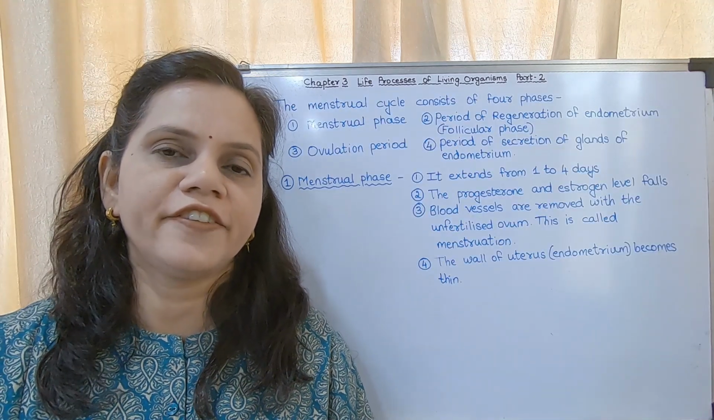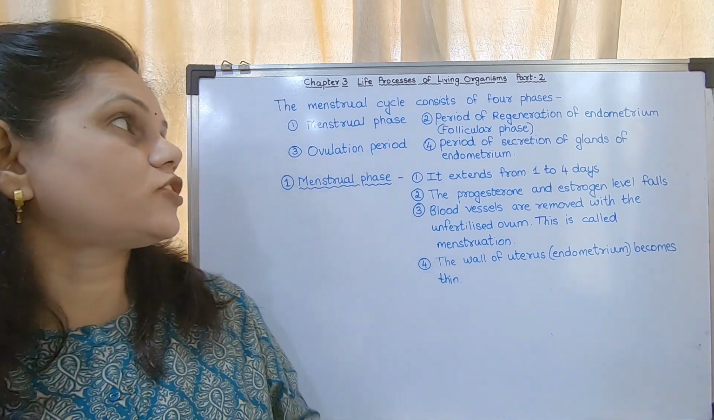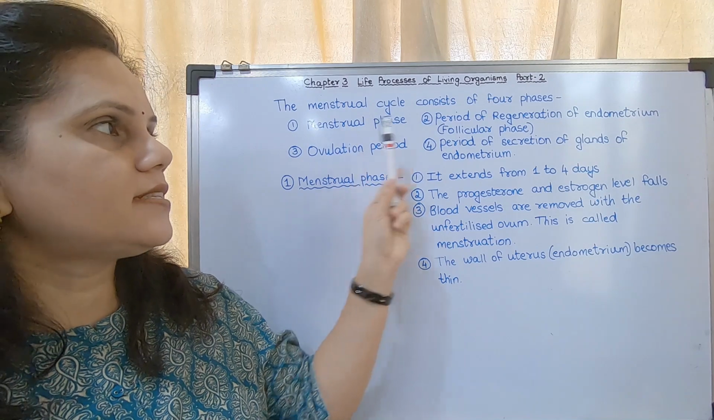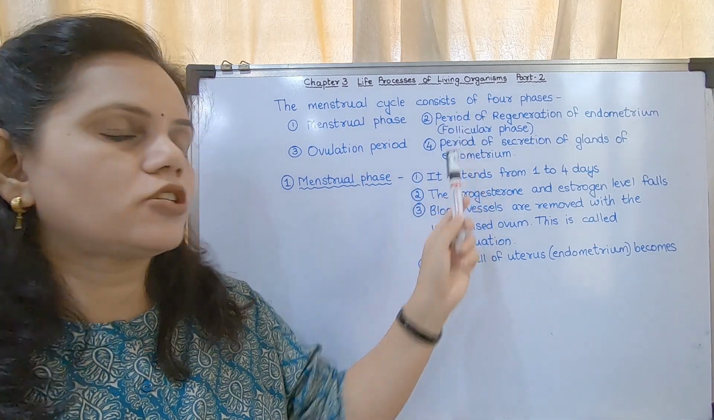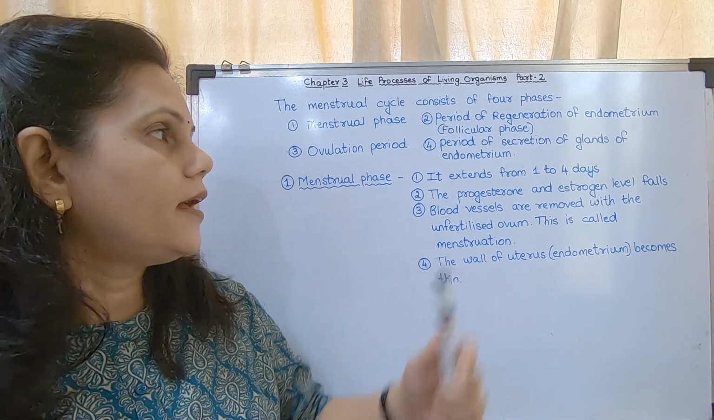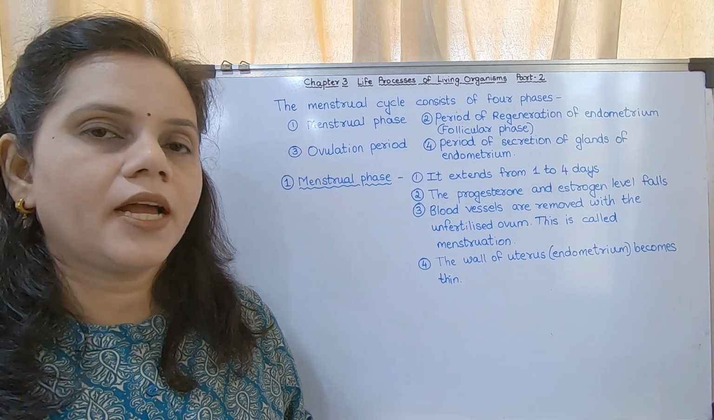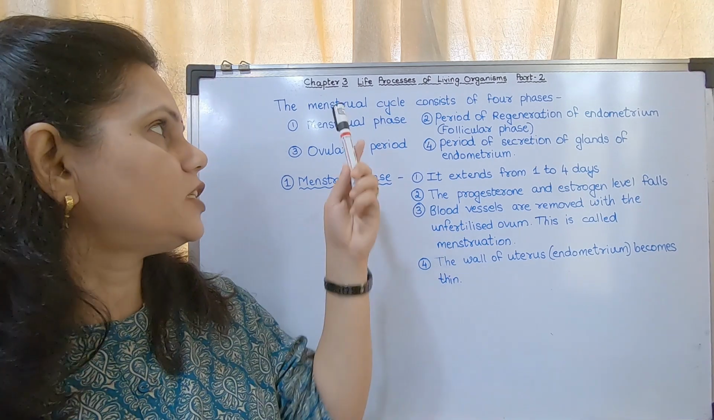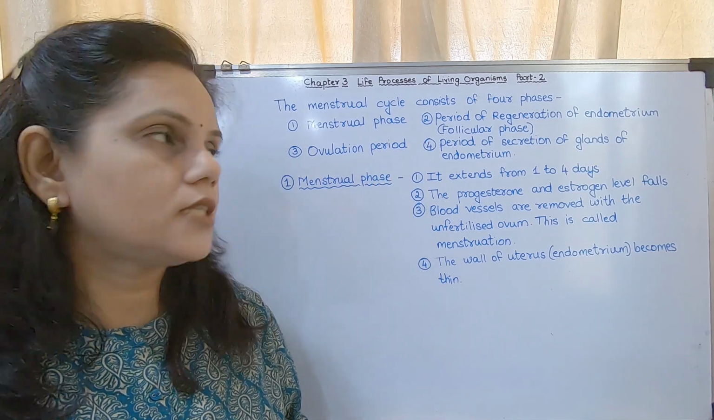Okay, so these are the first 4 phases of the menstrual cycle. What are the first 4 phases? Menstrual phase, period of regeneration of endometrium, that is also called the follicular phase, ovulation period, and period of secretion of glands of endometrium. I repeat, first is the menstrual phase, that means when the menstruation occurs.